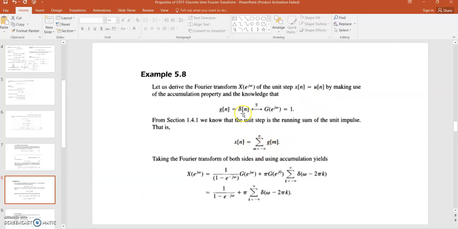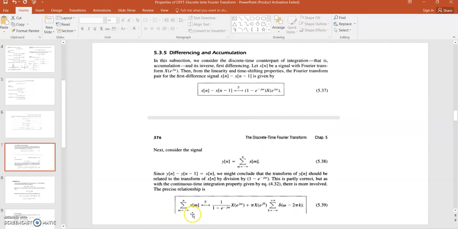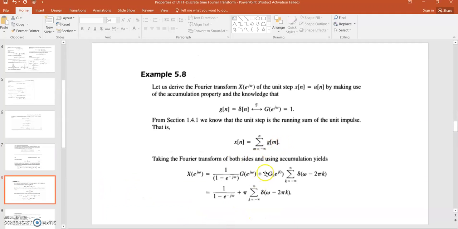Here g[n] is written because in this expression we have already considered that g[n] is delta[n], and you know that the summation from minus infinity to n of delta[k] is equal to the u[n] function. Because this expression is the same as this expression, and writing the corresponding expression for this, we can have this expression. So G(e^jω) is the Fourier transform of this function, and this function is equal to the delta function.